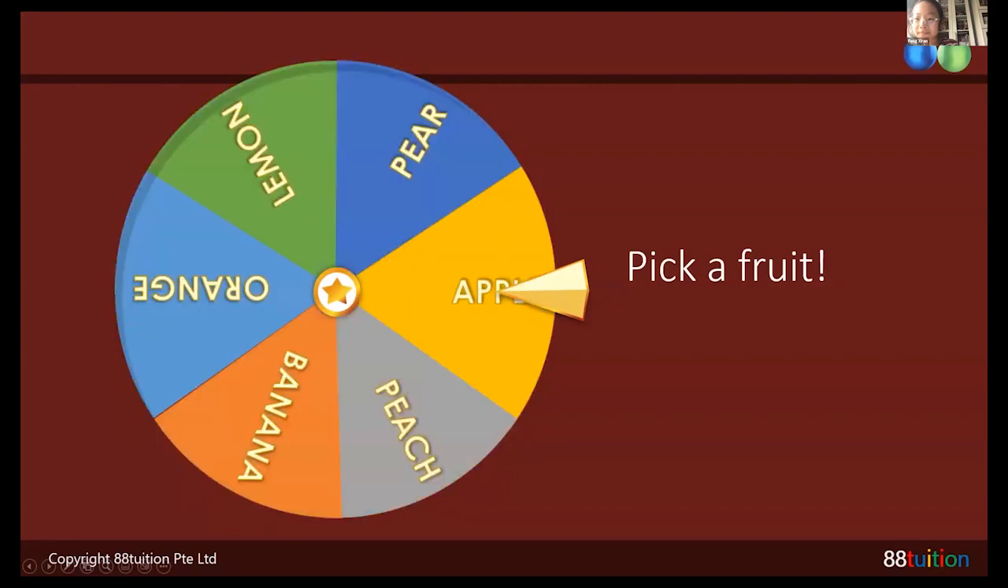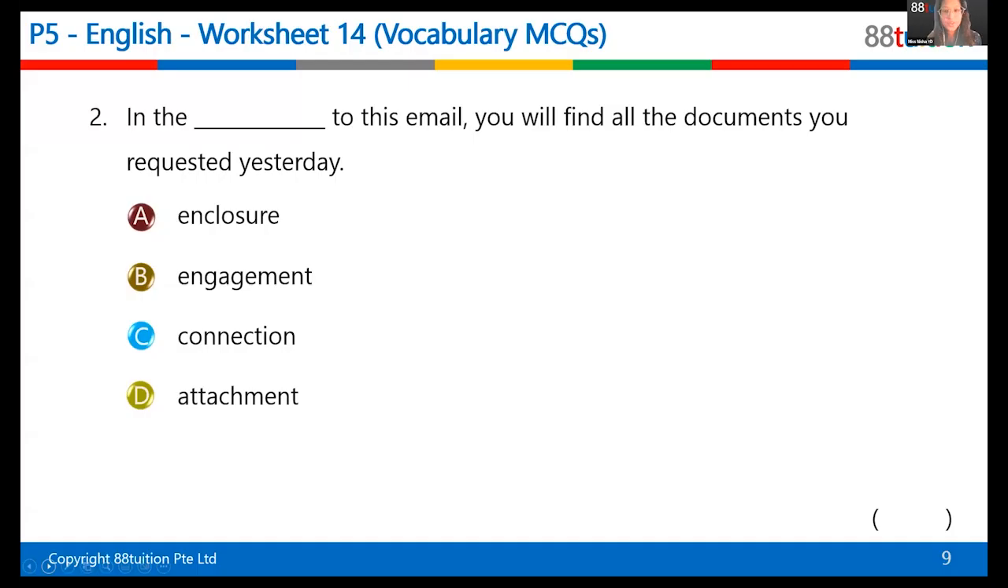Stop. Peach. Okay, Peach. Who's Peach? Jerkai, right? Yes. Okay, Jerkai, what's the answer for question 2? Wait a moment. Sure. Okay. Question 2. Attachment. Very good. Yes, very good.